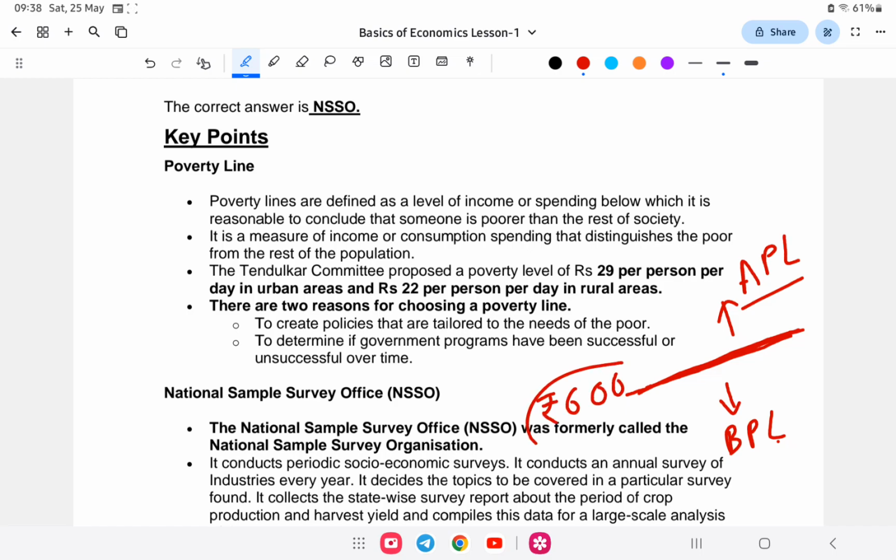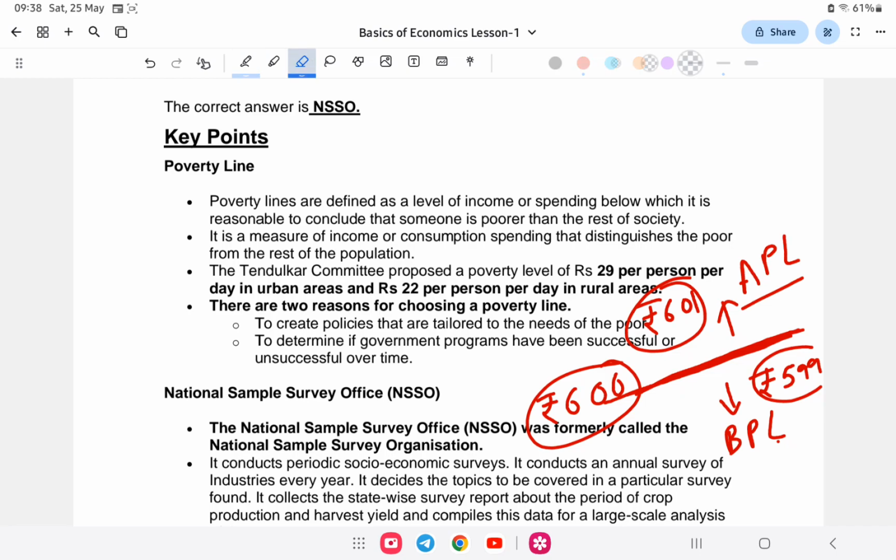Suppose your daily income is rupees 599, that means you are not reaching the threshold line of 600. That means you are below the poverty line. And suppose you are earning rupees 601, that means you are above the line, that is you are above poverty line.